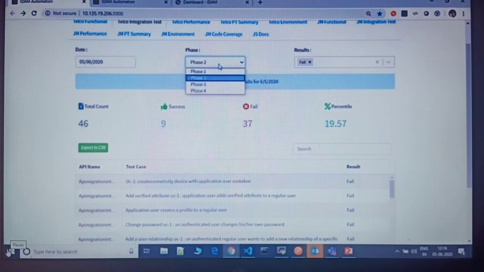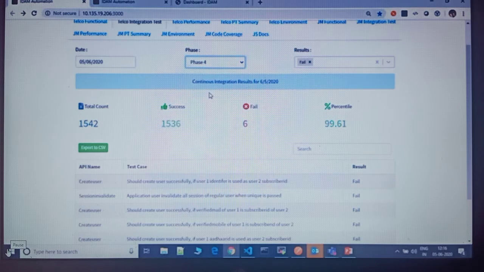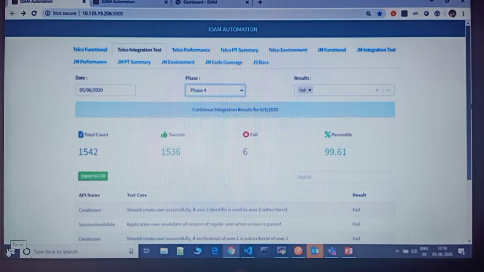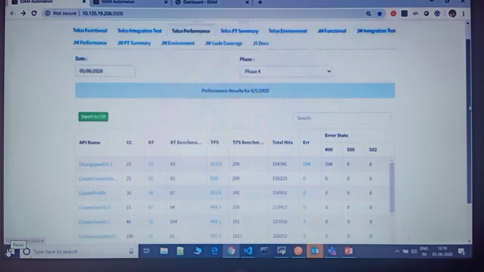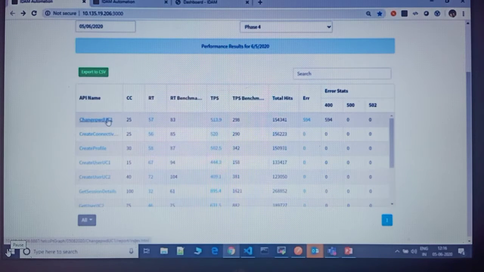Again, this has around 3,000 test cases that get executed. So in this CI pipeline, there is also a performance test we do on a daily basis. In this performance test, we put a load on each of the APIs.